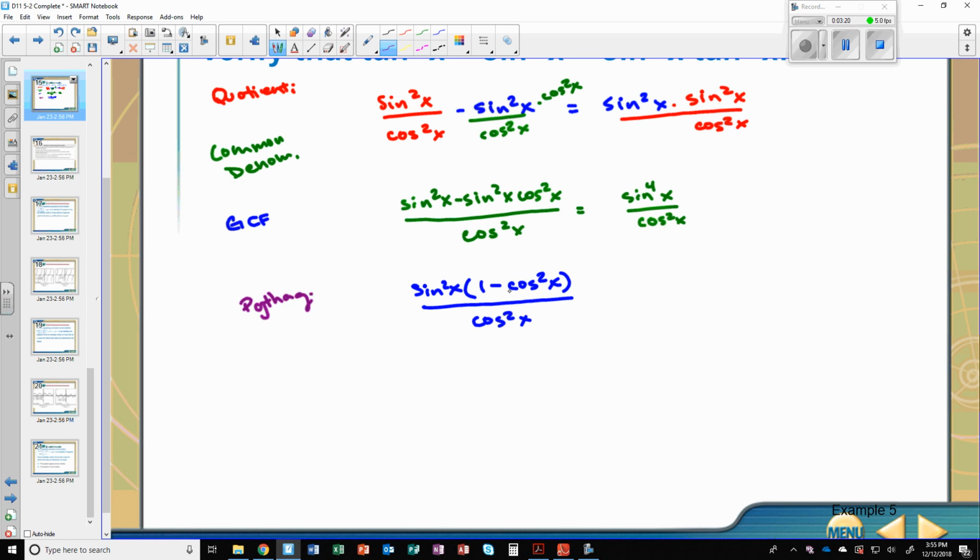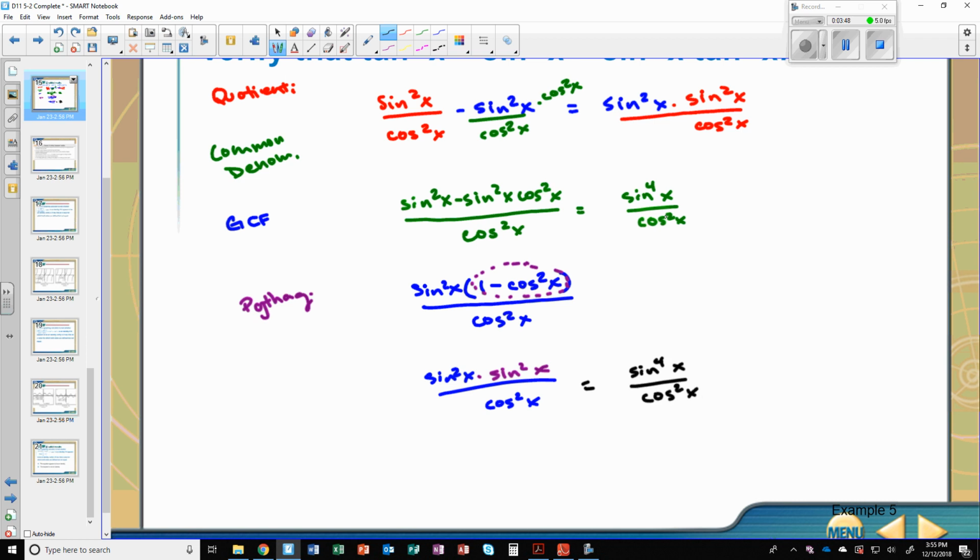We're going to change this right here to sine squared. So now I would have sine squared x times sine squared x, and that would be over cosine squared x. Well, guess what that equals? Sine squared x times sine squared x is sine to the fourth power over cosine squared x.